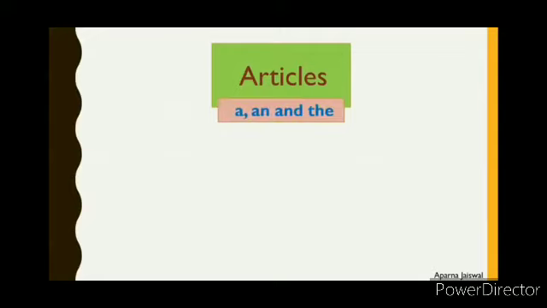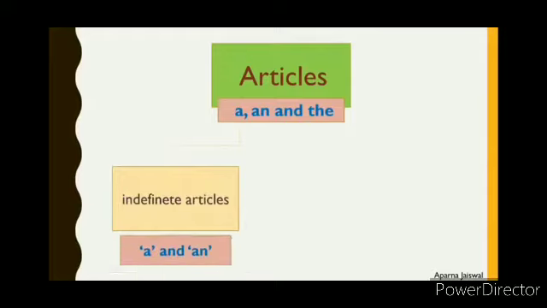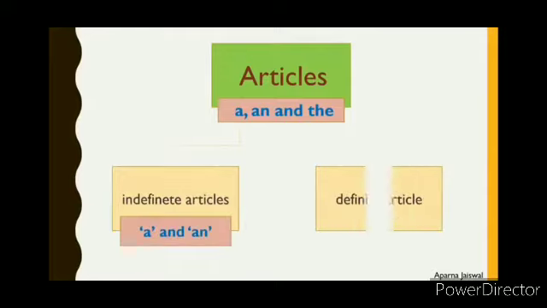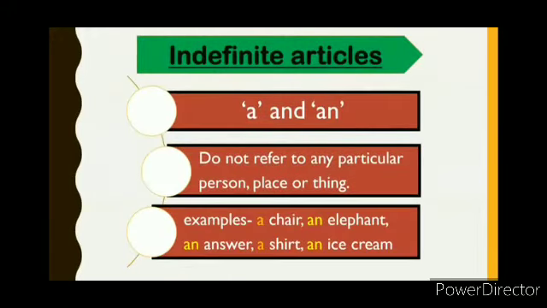And articles are of two types: the indefinite articles, a and an, and the definite article, the. Indefinite articles, a and an, are called indefinite articles because they do not refer to any particular place, person, or thing. For example, a chair, a boy, a book, an elephant, an answer, a shirt, and an ice cream.